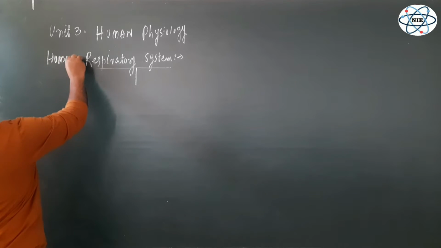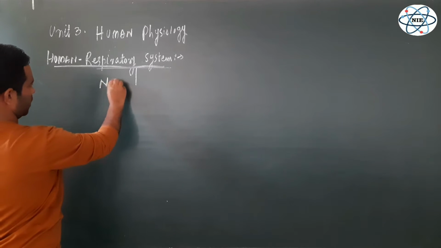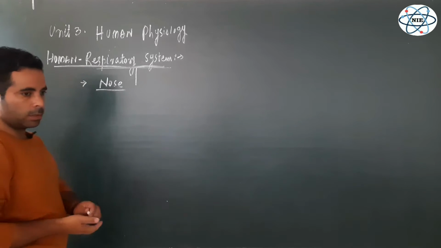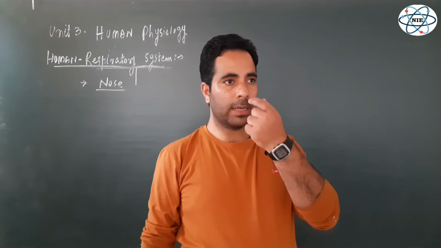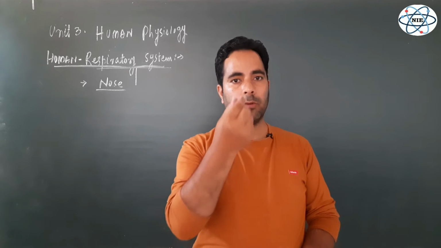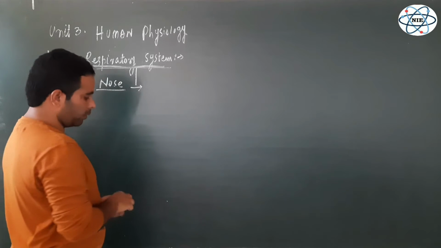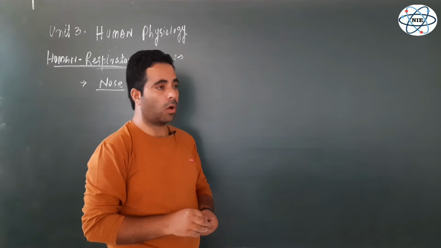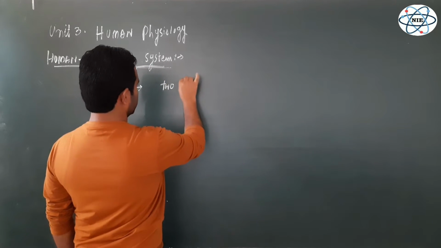it starts from the nose. The first important structure of the human respiratory system is the nose, which is connected with the external environment, and that is the first structure which is responsible for the inhalation of fresh air. So this nose, how is it connected to the external environment? This nose is connected to the external environment by means of two openings.